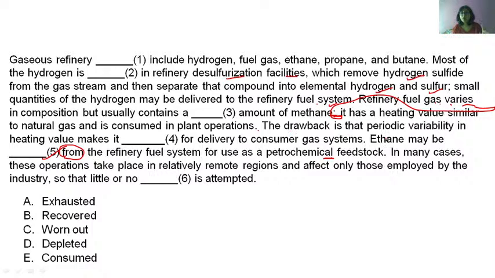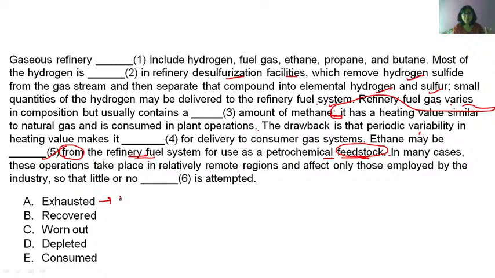Okay, fine. Now ethane may be what? Now here we are getting hydrogen. We are getting sulfur. We have methane. But nowhere has ethane been mentioned, right? But we are getting ethane. We are getting ethane from the refinery fuel system as a petrochemical feedstock. Feedstock means what? Petrochemical feedstock means something that you get at the end. Feedstock is a raw material in an industrial process. So as a petrochemical raw material, you are getting ethane.